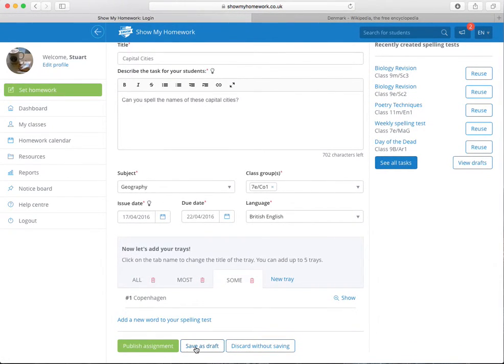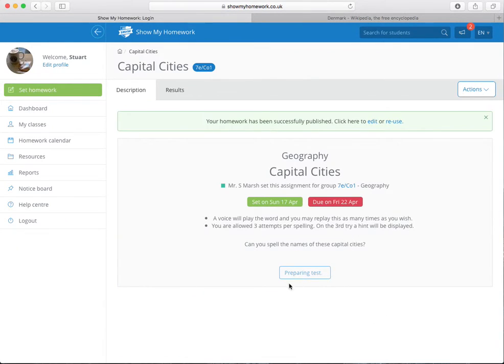So I could save that as a draft, or I could publish that straight away. I'm just going to go ahead and publish it. Now when you publish it, it will say preparing test, because it takes a little while for the test to get ready.